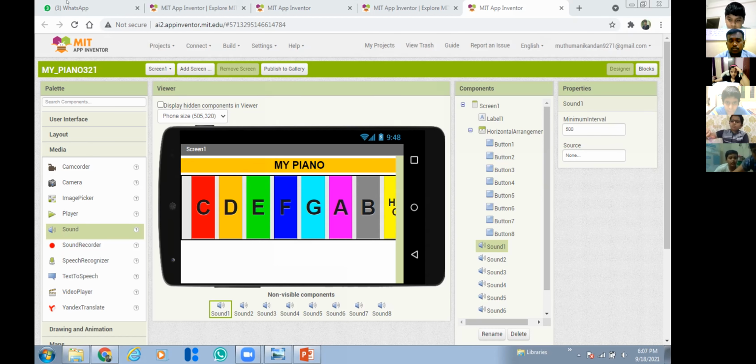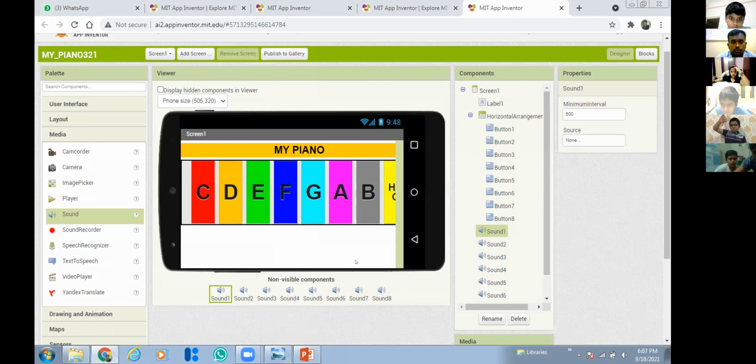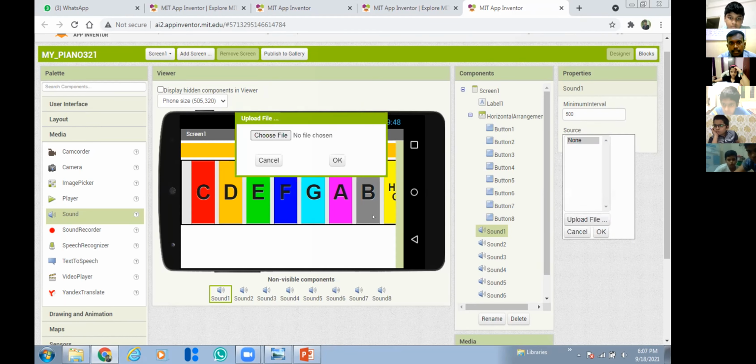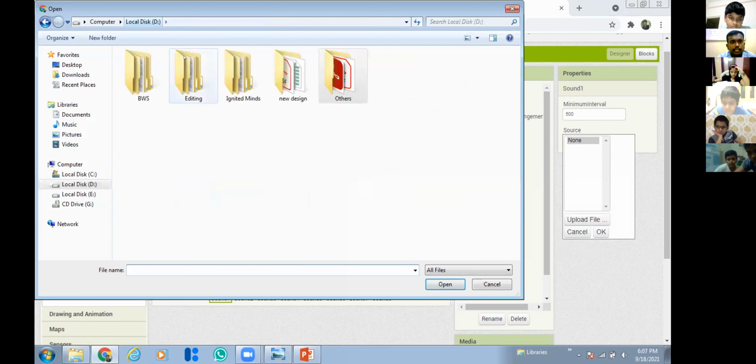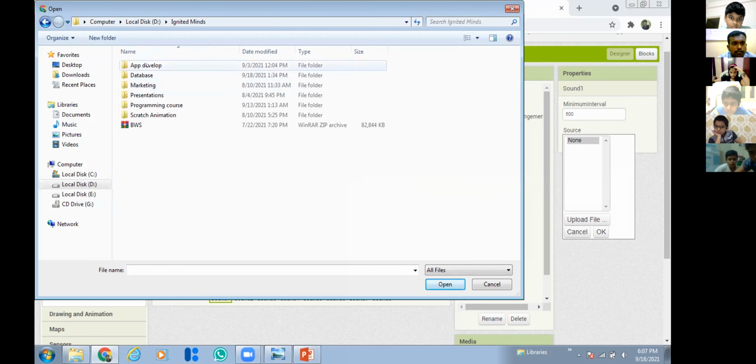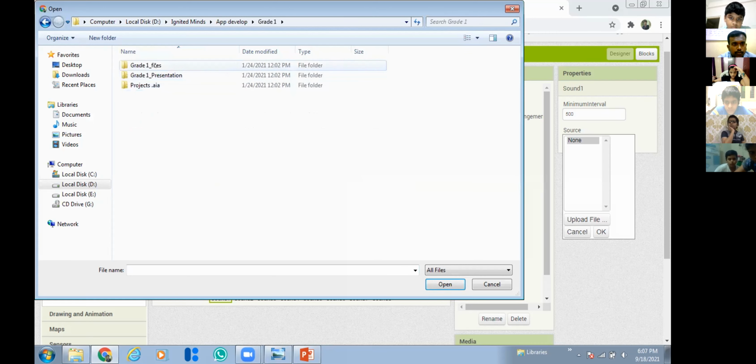Okay, so now students, I will teach you how to upload the sounds. Listen here. Go to sound one, and here there is a property, source. Go to this source, upload file, then choose file. Go to the folder where you have downloaded the piano files.